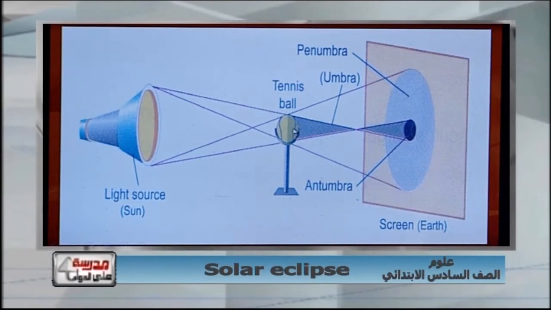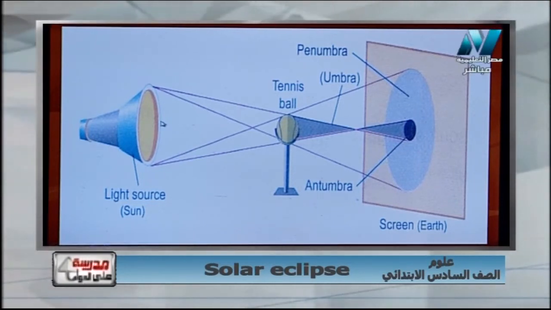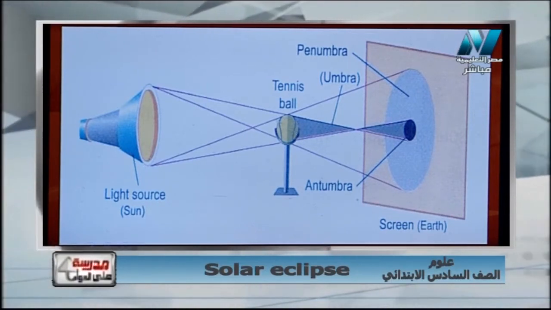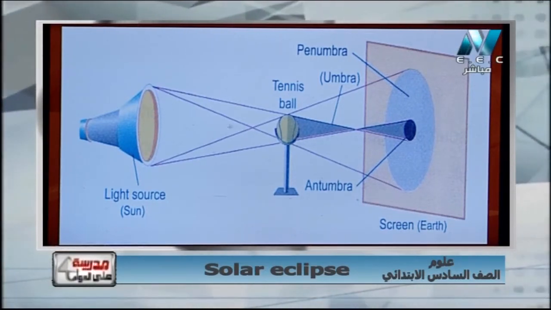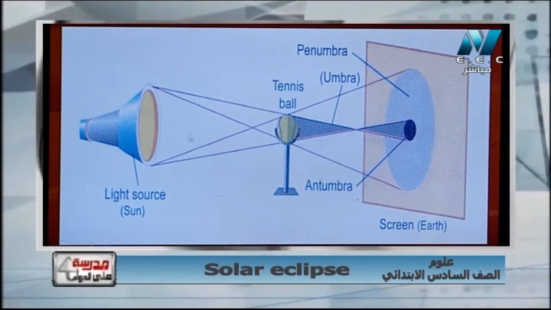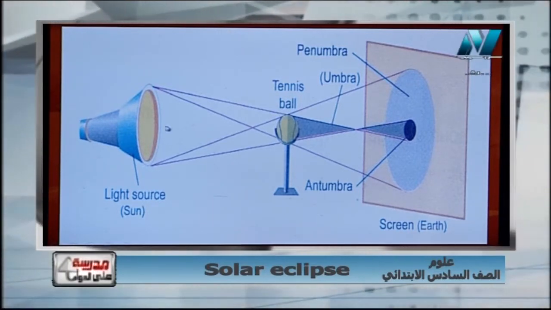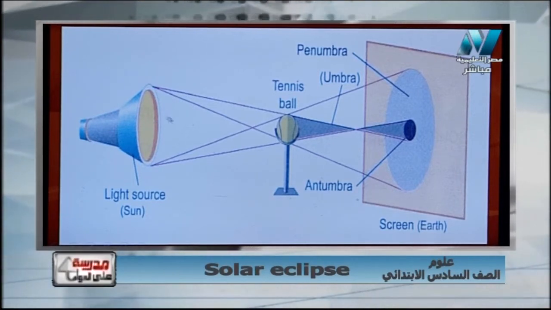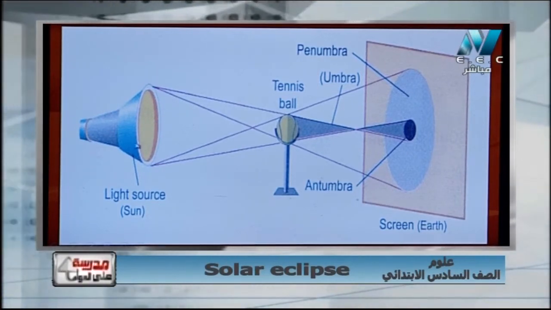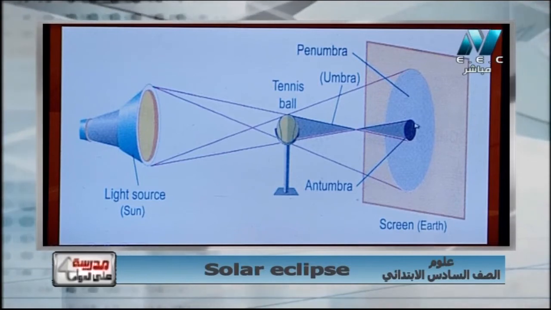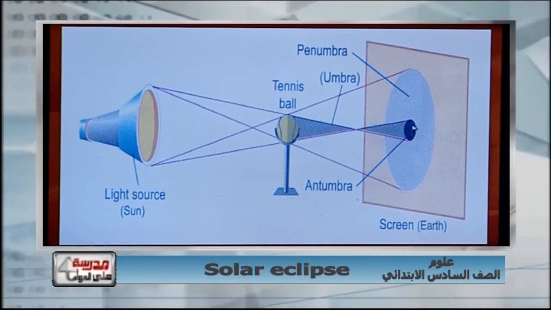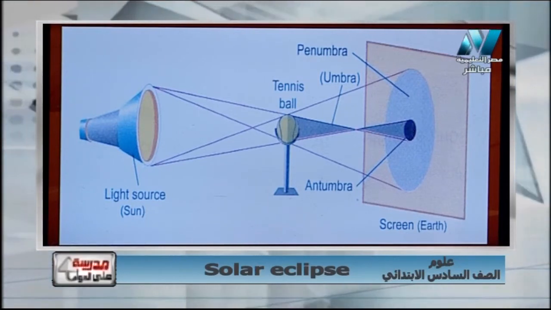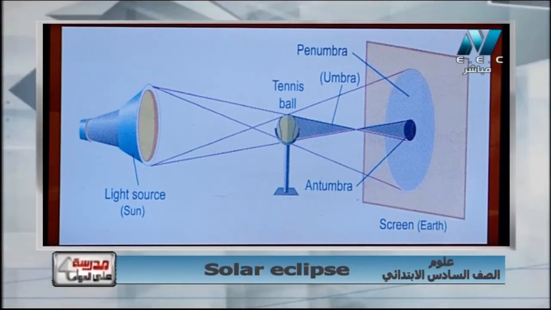When the moon is near to the sun, and we know that the moon is smaller than the sun, its size is smaller than the sun, and it can hide the inner part of the sun, and the sun just appears as a lighted ring. So the people on the earth in this area can see the sun as a lighted ring.